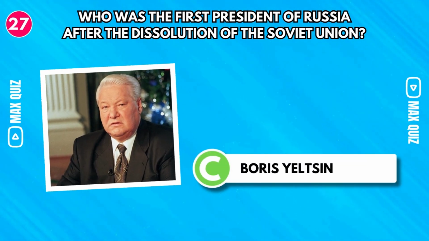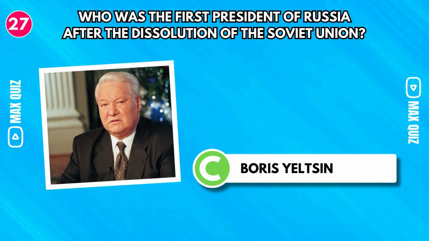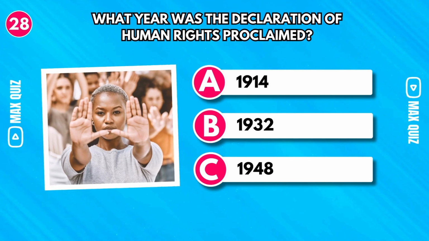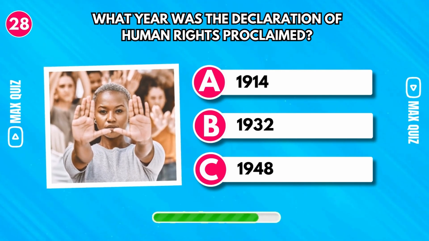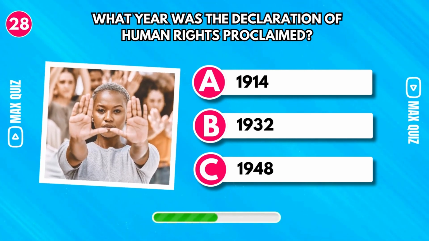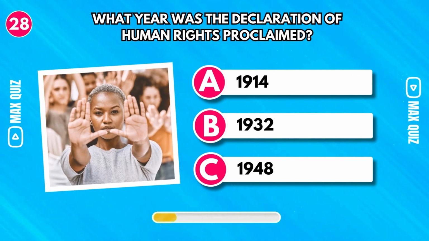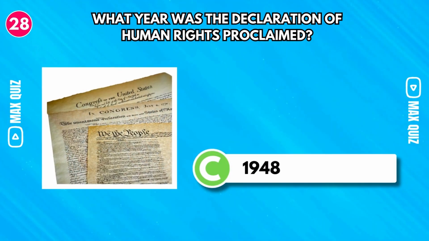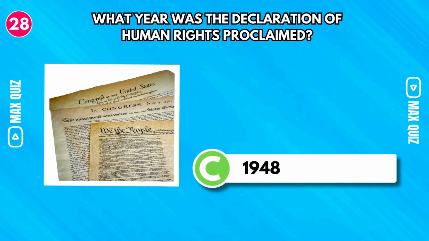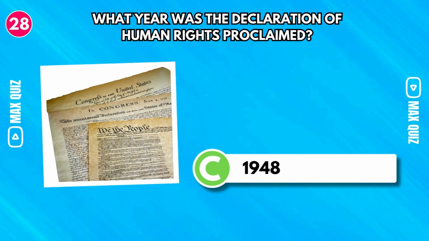Who was the first president of Russia after the dissolution of the Soviet Union? Boris Yeltsin. Yeltsin was elected in June 1991, with 58% of the vote. What year was the Declaration of Human Rights proclaimed? In 1948, on December 10, 1948 in Paris, France.